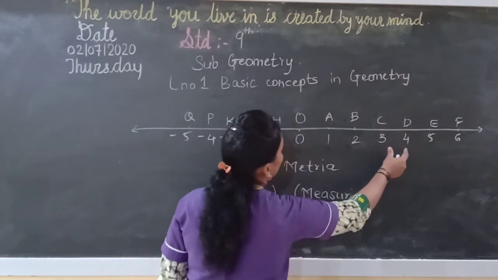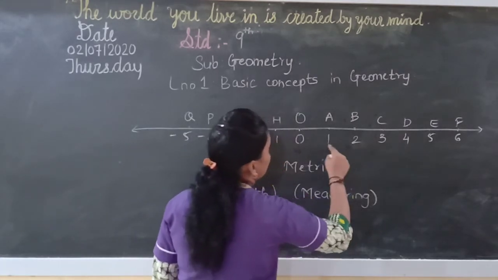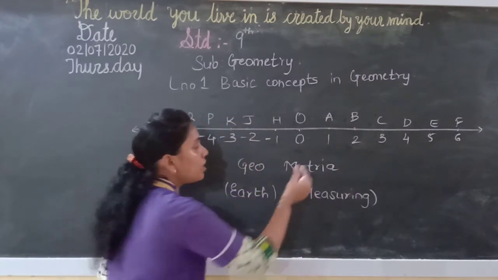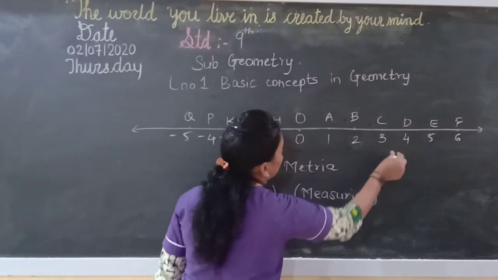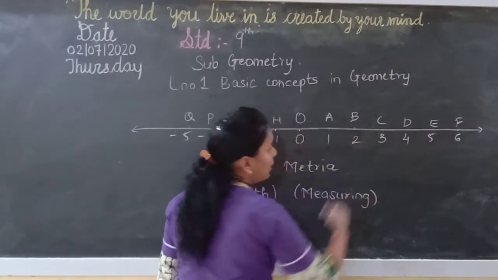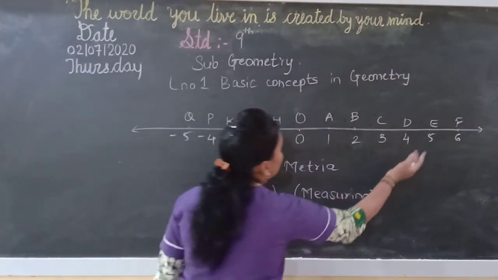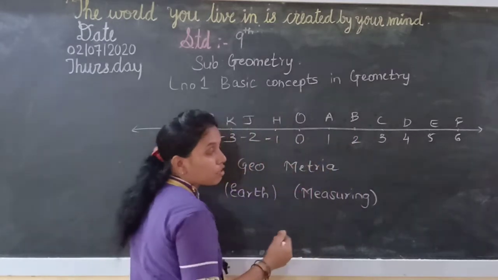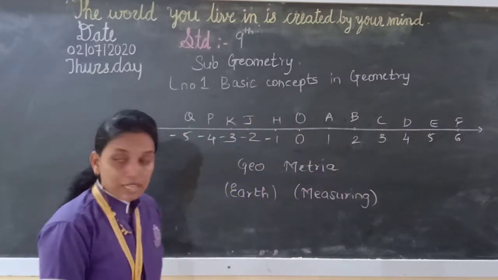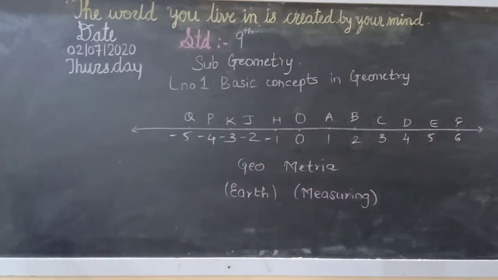In this case, you will see 4 minus 1. So 4 minus 1 will be 3. Here there are 3 units, 1, 2, 3. If I take till E, it will be 1, 2, 3 and 4. And how will you calculate it? That will be the greater coordinate minus the smaller coordinate. So that is 5 minus 1. It will come as 4. Now we will see one example related to this.